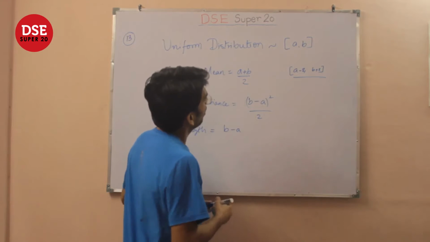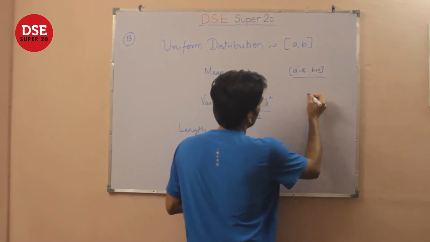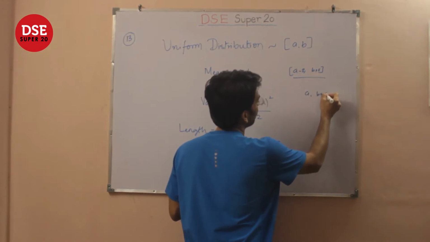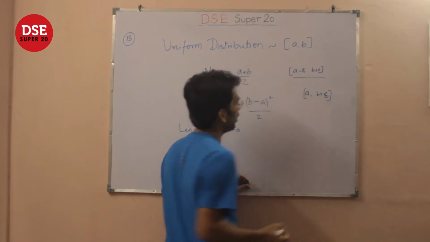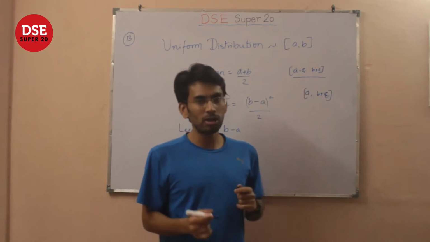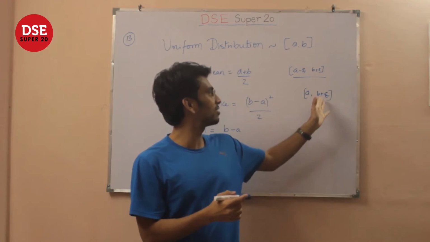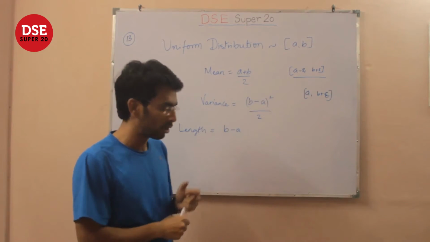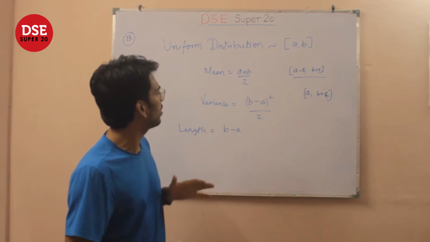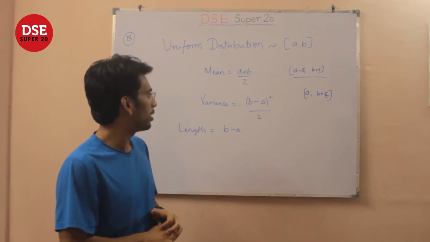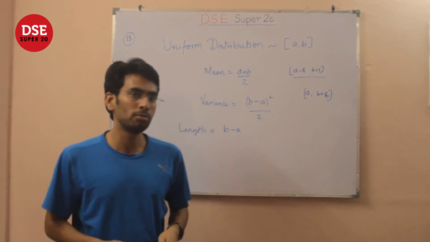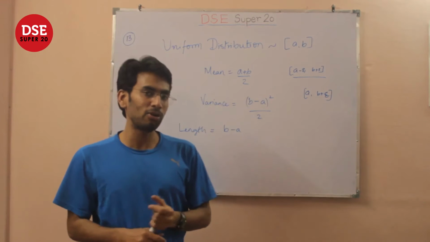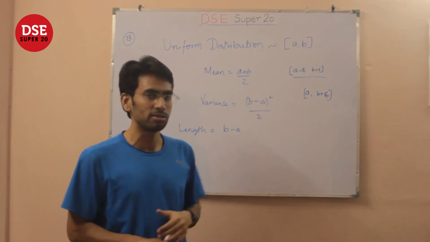But if we consider something else, rather like A comma B plus epsilon, then the mean would indeed depend on the length of the interval, which has slightly increased by epsilon, and therefore there will be a consequent change in the mean. So hence there is no one way of answering this question. But I think the best answer here, even though not the right answer, would be the mean does not depend on the interval length, whereas the variance does.